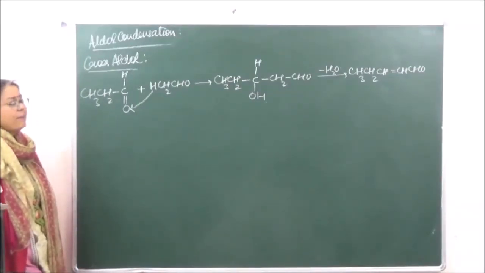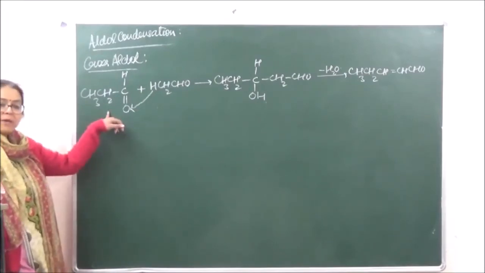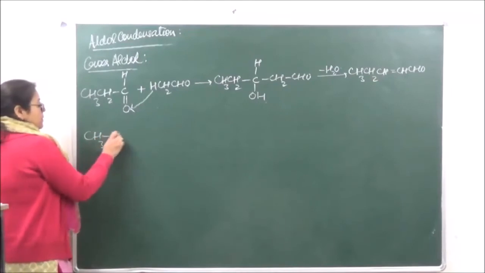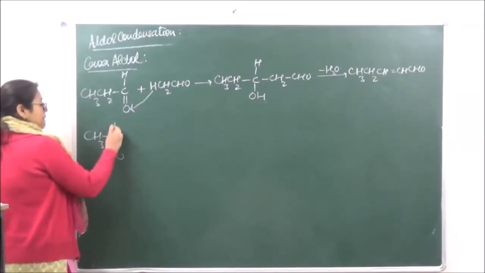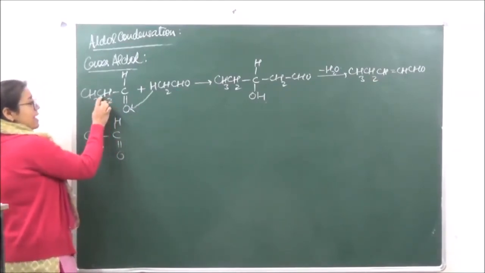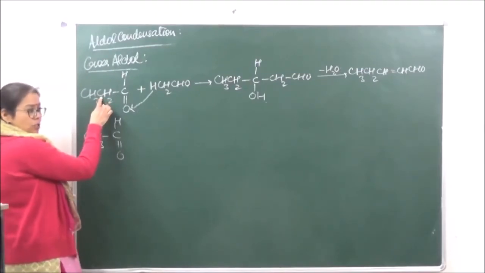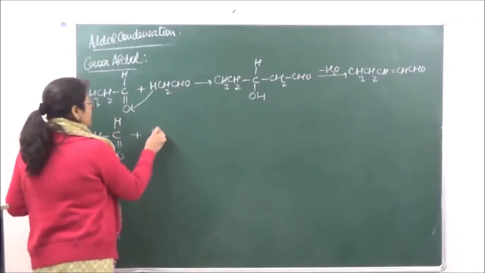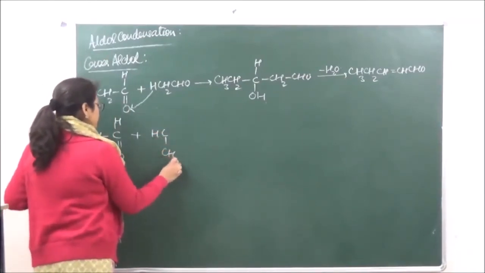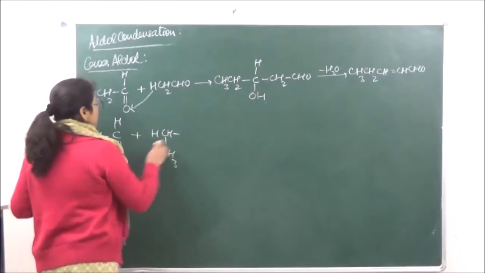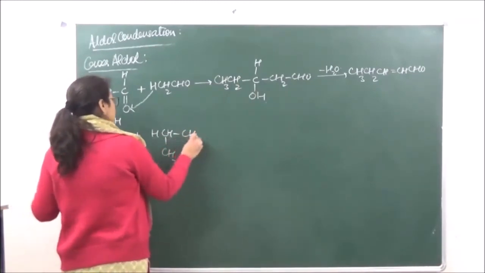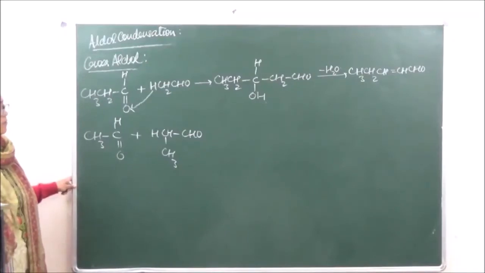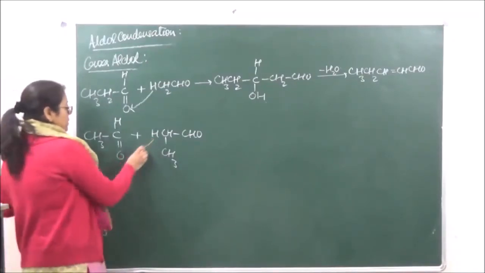Now the same reaction can also be done in a different manner where we are going to consider the alpha hydrogen of propanal. So we are going to write it in the opposite direction. Now in this case we have to consider this alpha hydrogen. Okay, so we have over here the compound written like this so that it becomes easier for you to understand the mechanism.